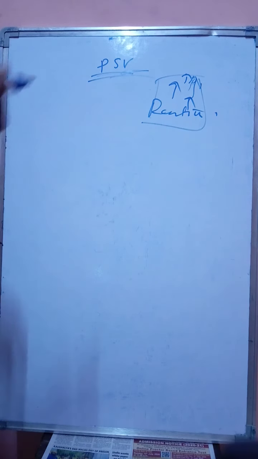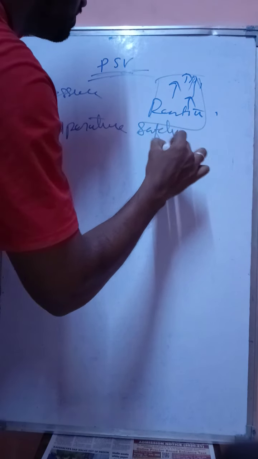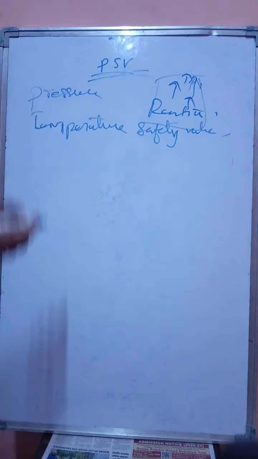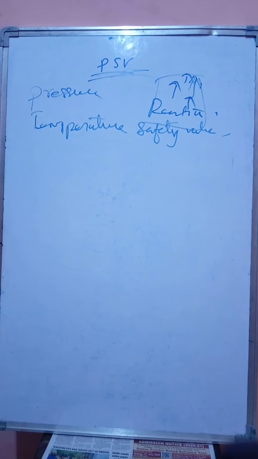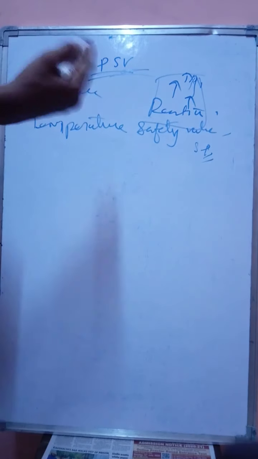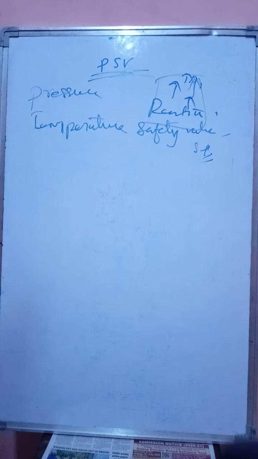If we talk about pressure safety valves, there are many things. It is not only based on pressure. There are temperature safety valves also. When the temperature in a particular line, pipeline or vessel exceeds the maximum temperature or the set point that is given, the valve starts to open to release that excess pressure.